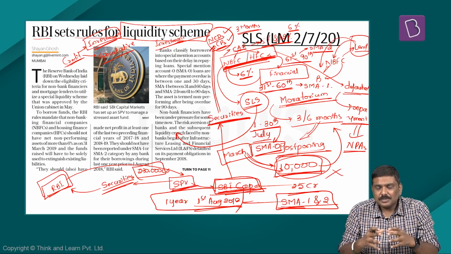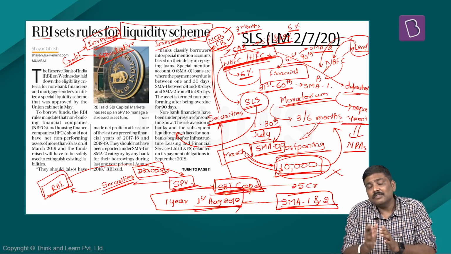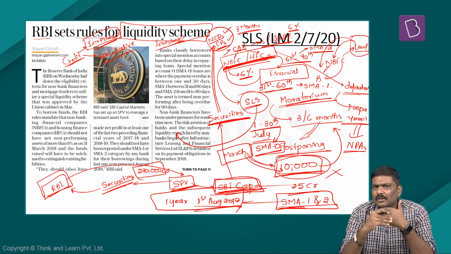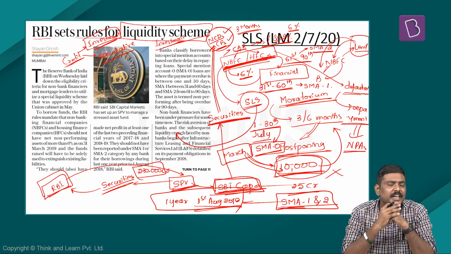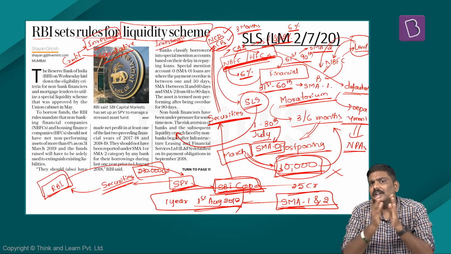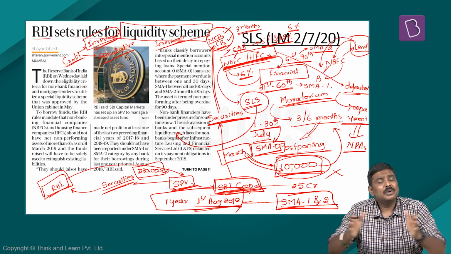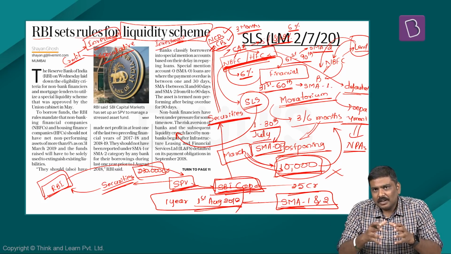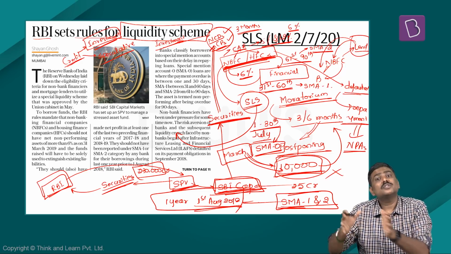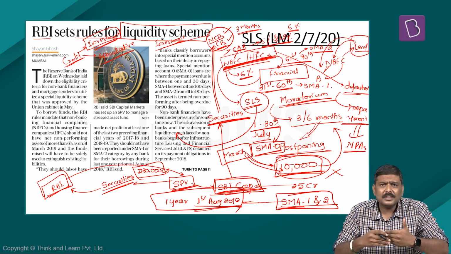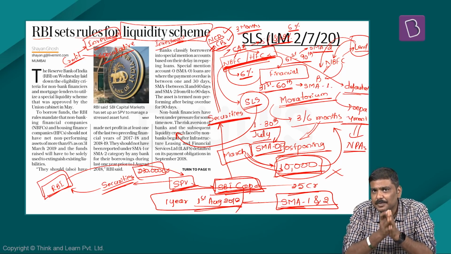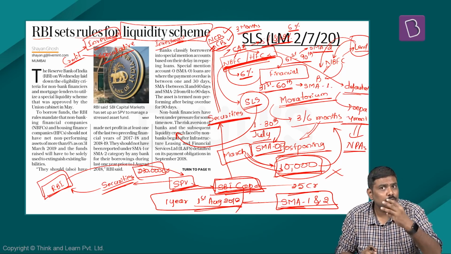The amount which has been provided under this particular scheme will not be sufficient. That is the first one. Second, many of the experts or the stakeholders expected a much bigger benefit, and the duration should have been much higher. They are saying that they wanted a benefit which will last for, let's say, 2 years or 3 years. Whereas under the SLS which has been announced by the government, the SPV will be purchasing these particular instruments with a maturity period of only up to 3 months.